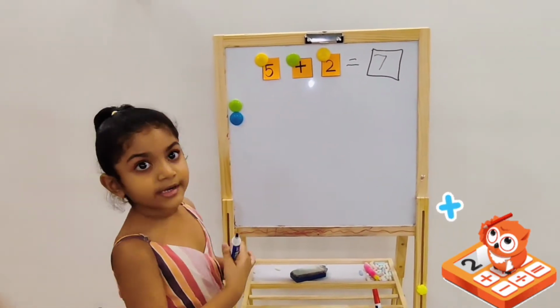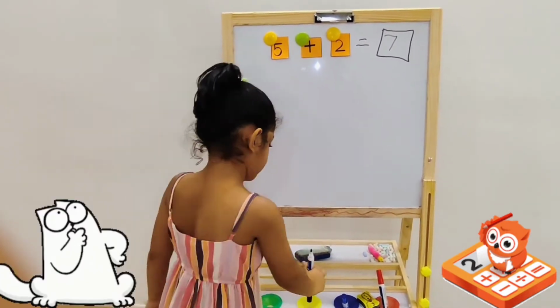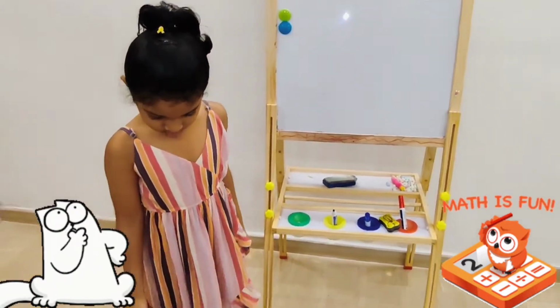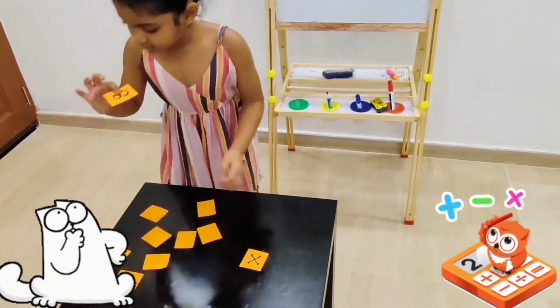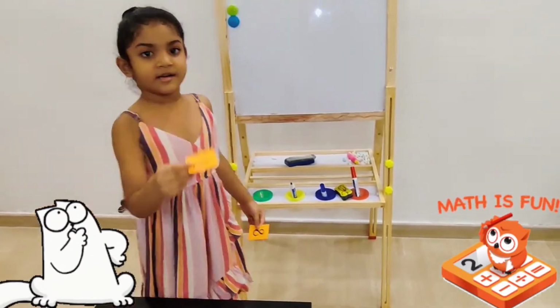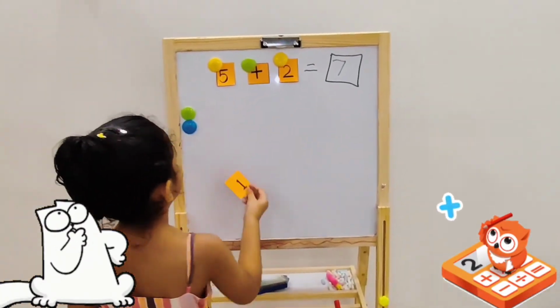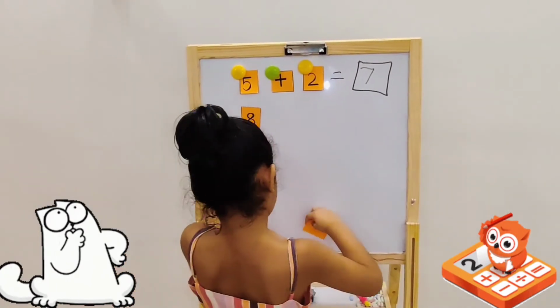Now let's do the next one. I think I want to pick 8 and 1. Now let's put 8 over here.